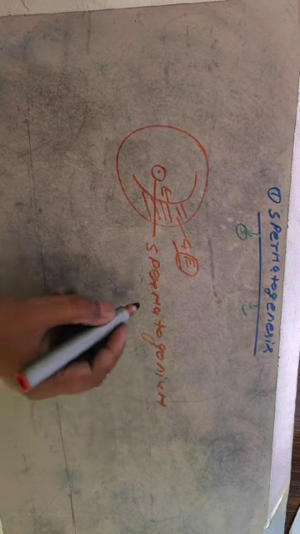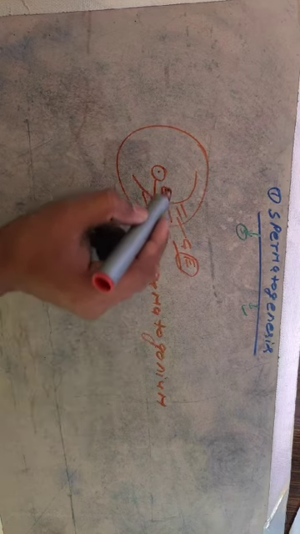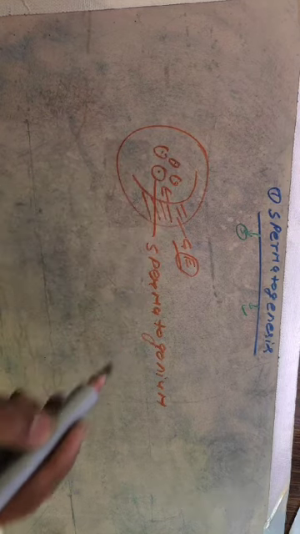Keep in mind, singular is spermatogonium, and many spermatogonia are formed.